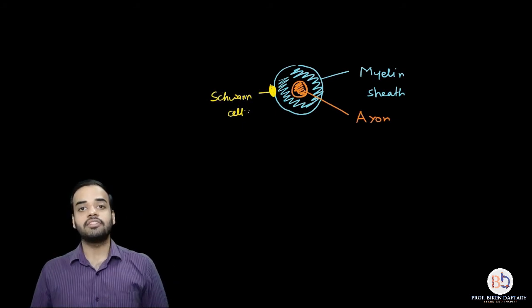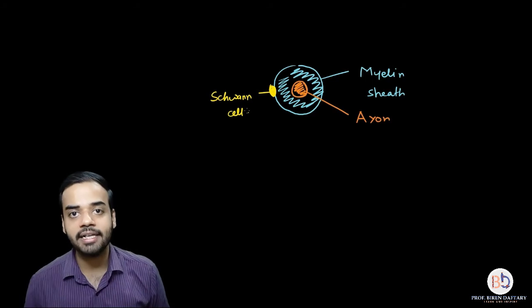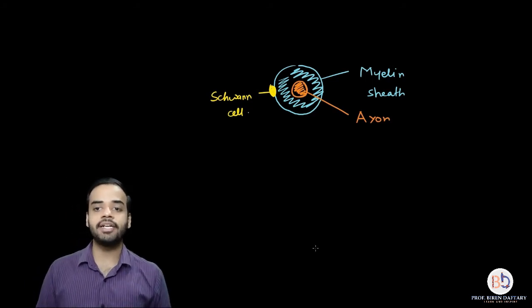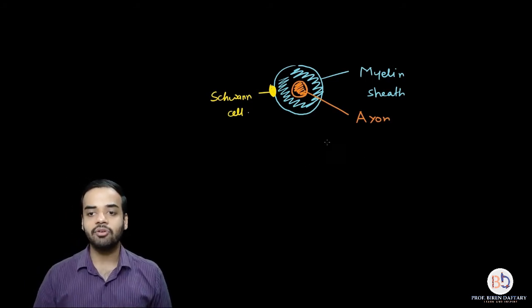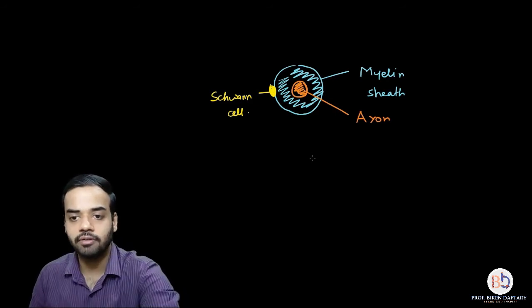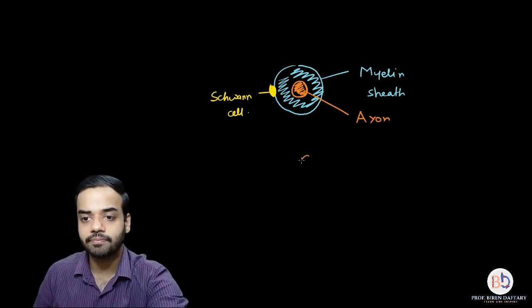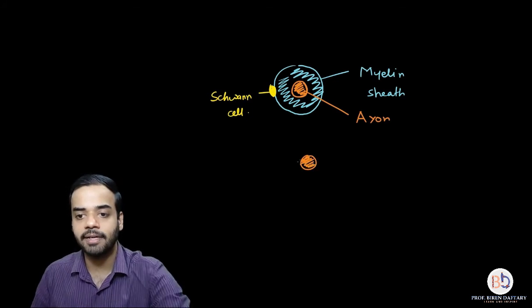Now suppose I am drawing a non-myelinated or non-medullated neuron. That neuron will have an axon like this over here, and directly to the axon will be attached the Schwann cell.